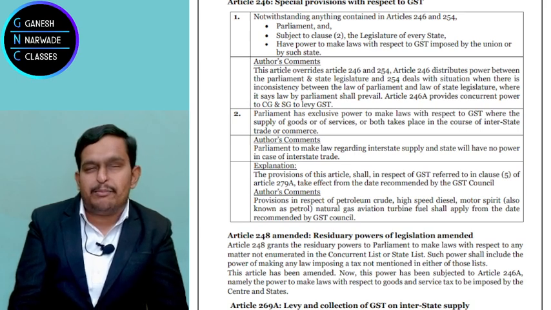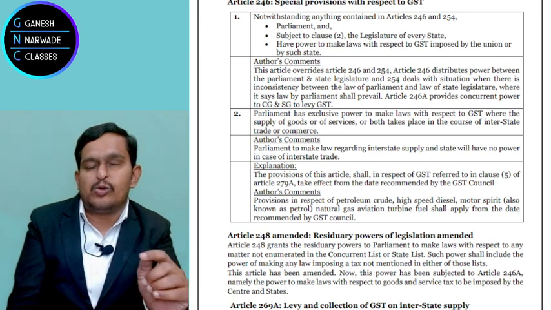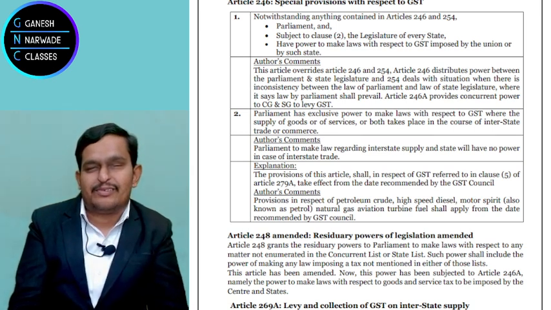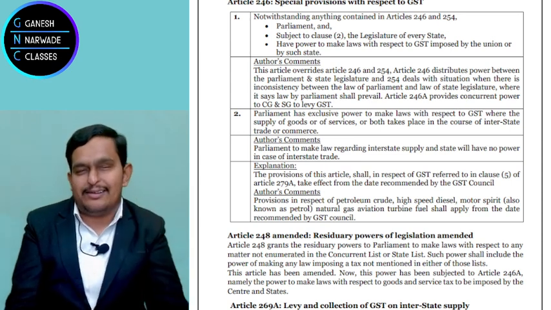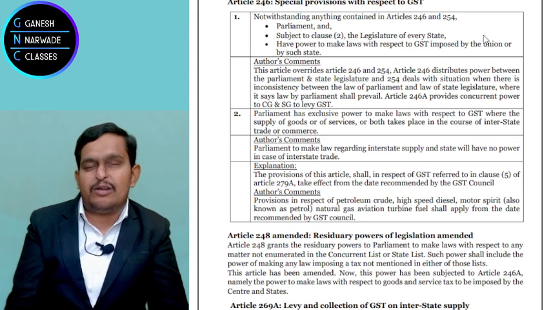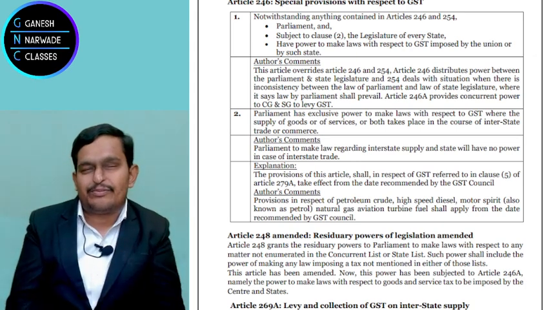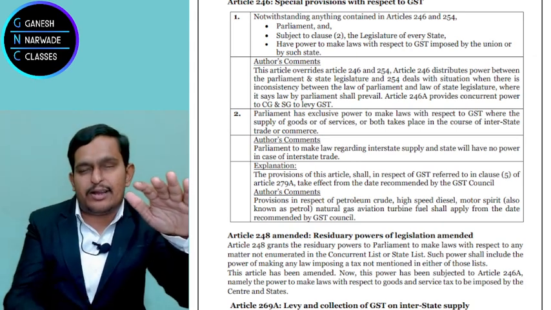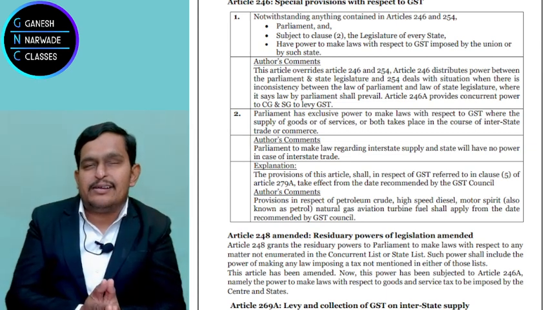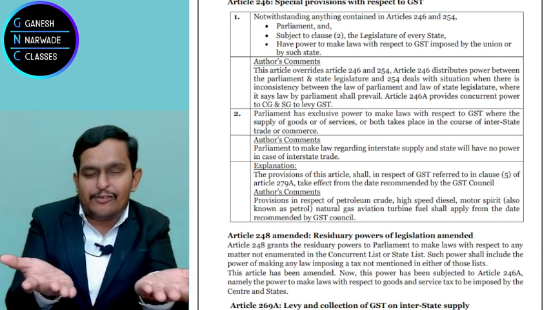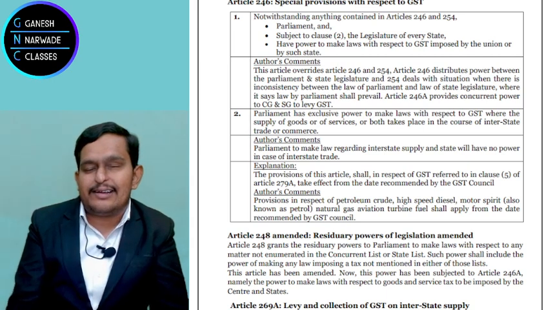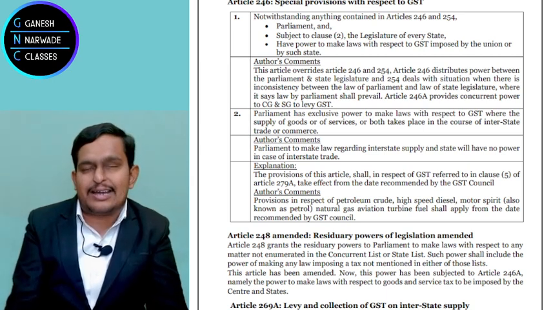Okay. But there is another article which is changed, and that's Article 248. Now, before GST, the central government always had an upper hand. State government is always lower. Center is upper, state is lower. But now what happened? Both should be made equal, at least for GST. Correct? So that's why Article 248 changed.